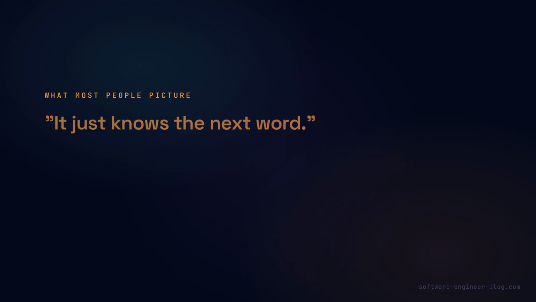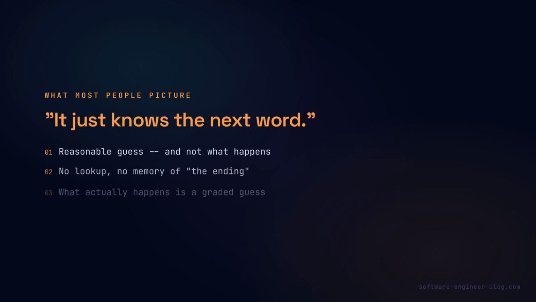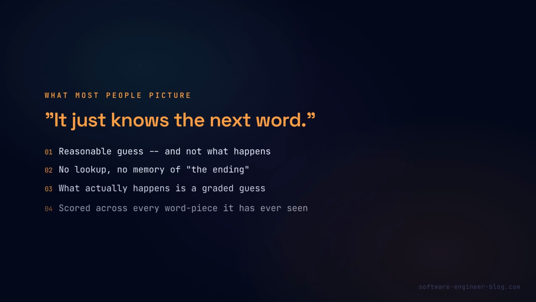Here is the picture most people carry around in their head. The model somehow knows the sentence is finishing with the word mat, and it just says it. Reasonable guess. It is also not what happens. What actually happens is closer to a graded guess, scored across every single word piece the model has ever seen. Not one lookup, one enormous scored list.